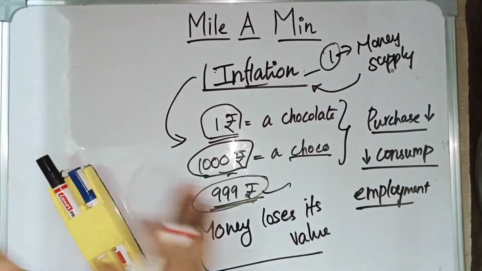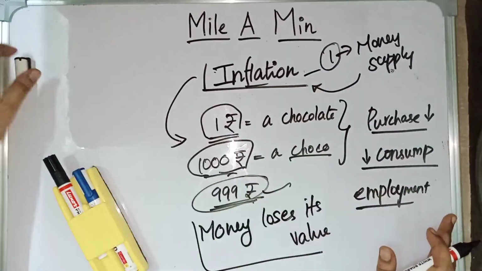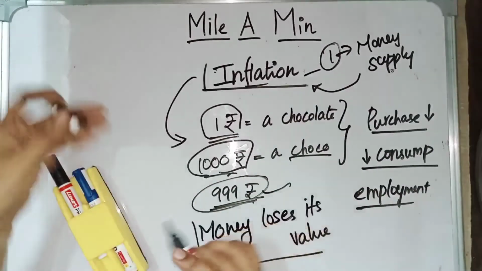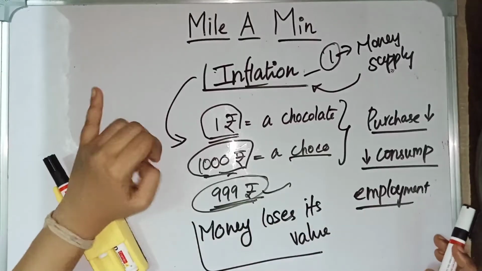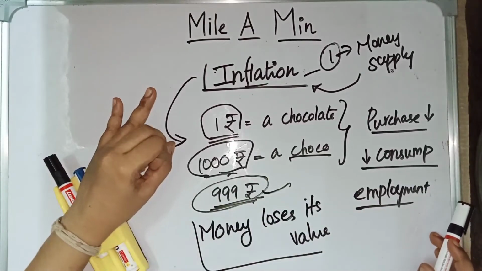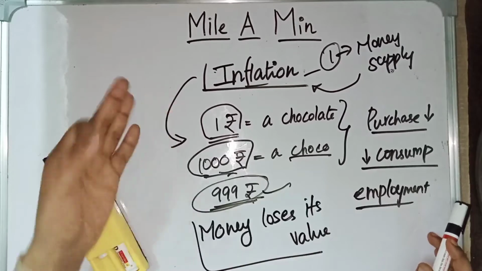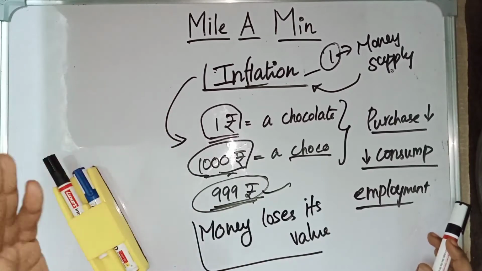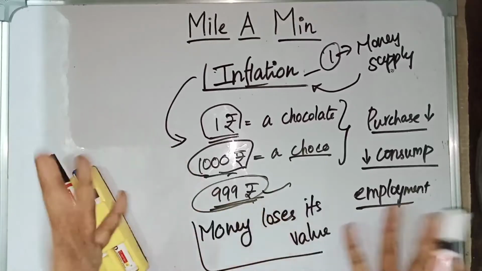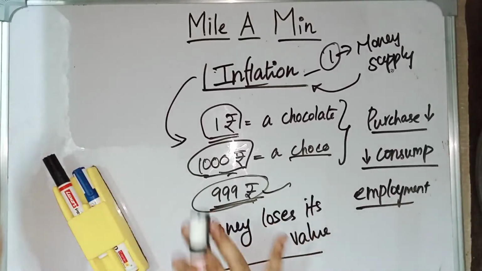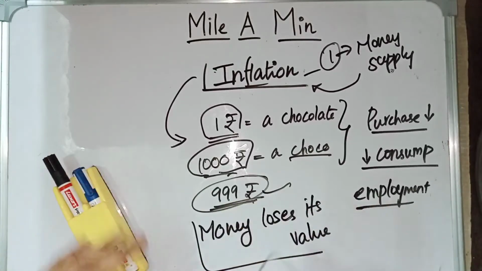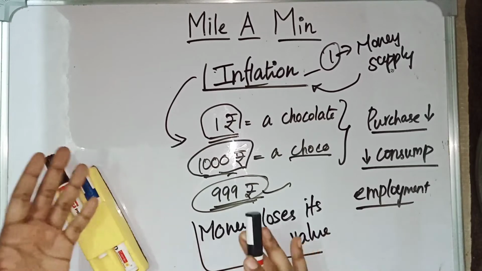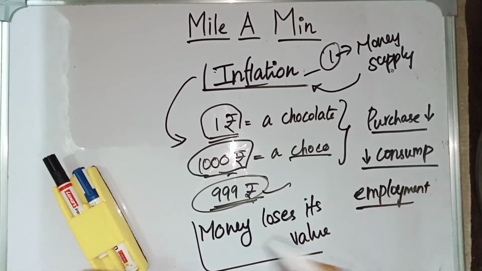First, we should know what is inflation. It is the persistent rise in price level. The price of the commodities will be constantly increased and the value of the money will be decreased. The money supply in the market will be high, and because of the high money supply in the market, the value of the money will be decreased, and because of this, the purchasing power of the people will be reduced. So people are forced to reduce their consumption.